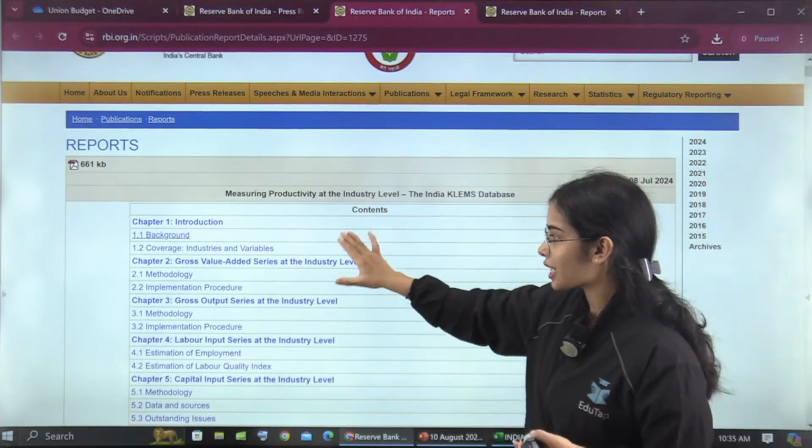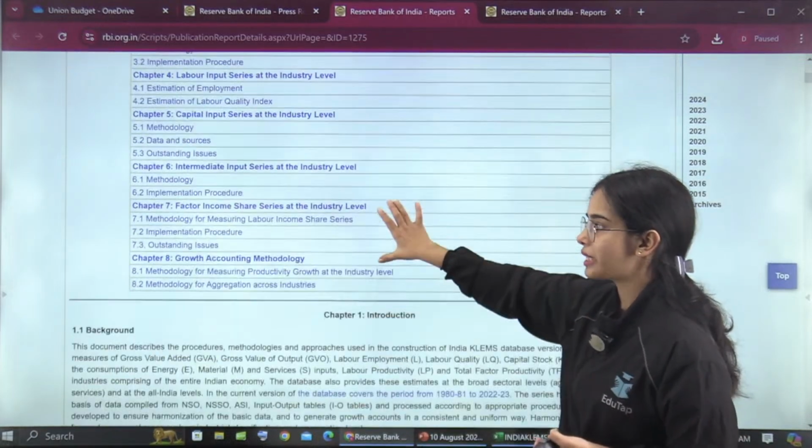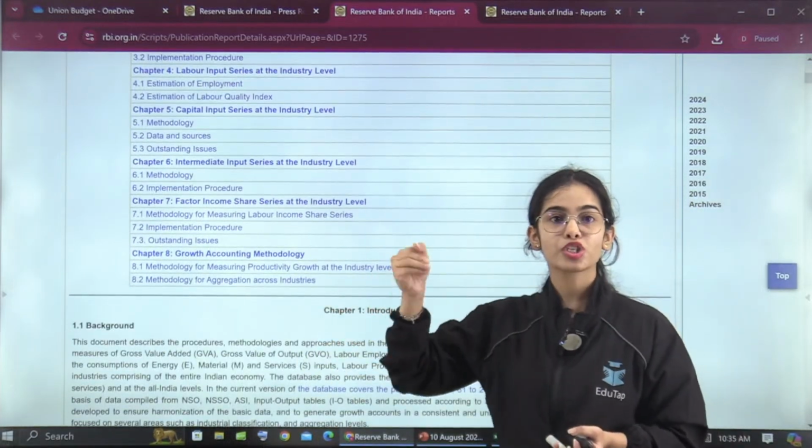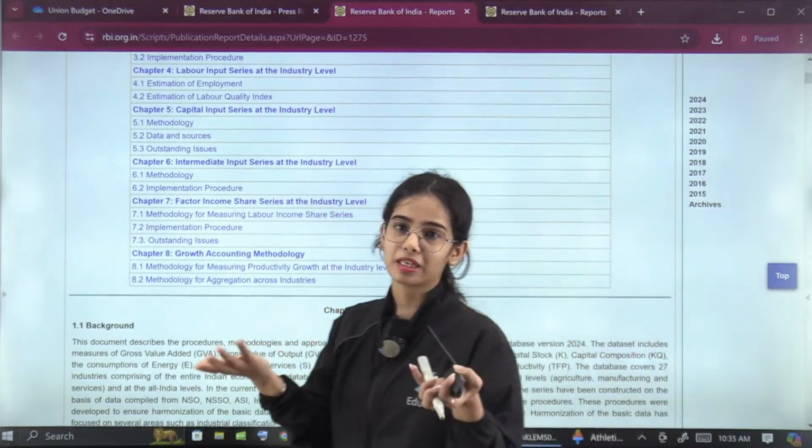That's it. Other than that, if you want to go through the methodology and such, you can go through it, but it will take a lot of your time. And if one question comes from this also, it will not be worth it; the cost benefit analysis will not be there.